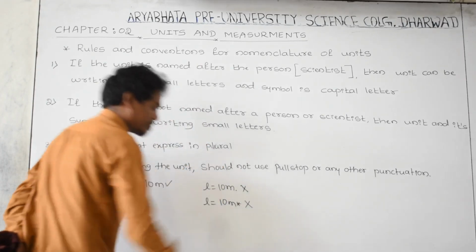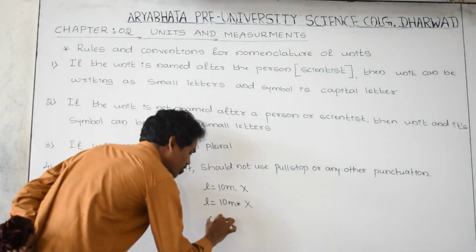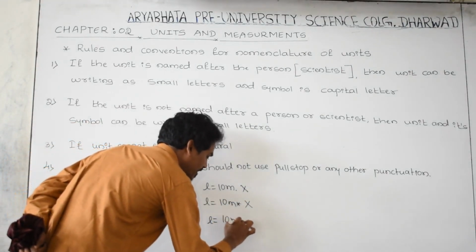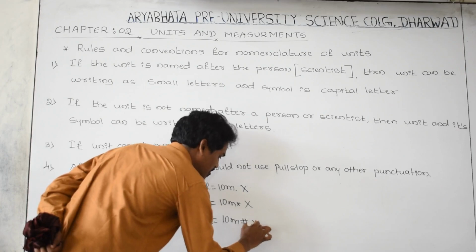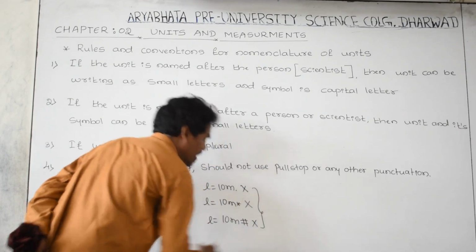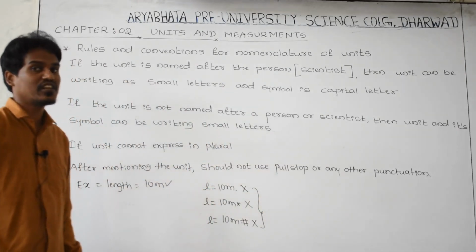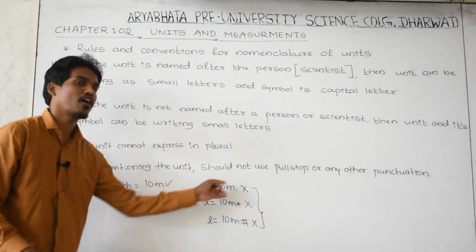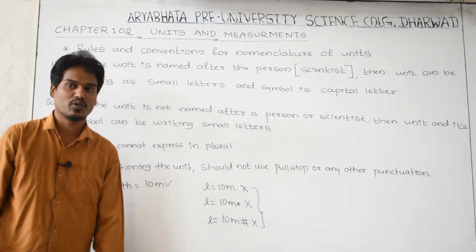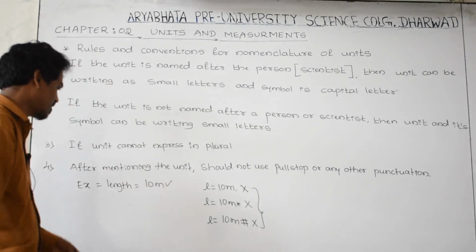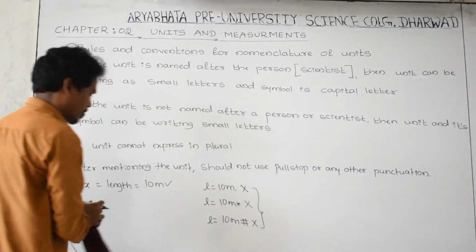This is wrong. Or L is equal to 10 meter hash. This is wrong. You don't use any other punctuation or a full stop after the end of the unit. This is right, these are all wrong.